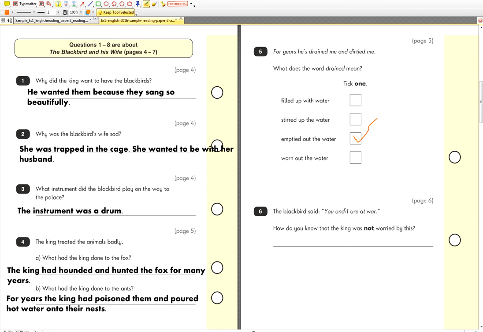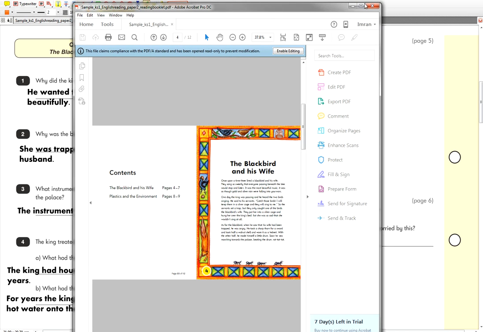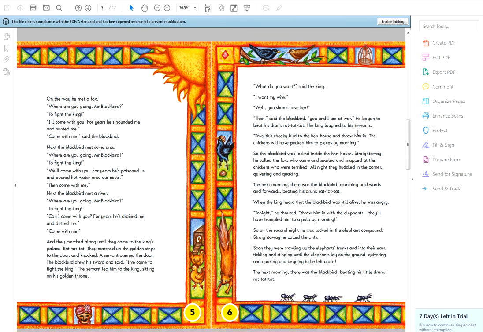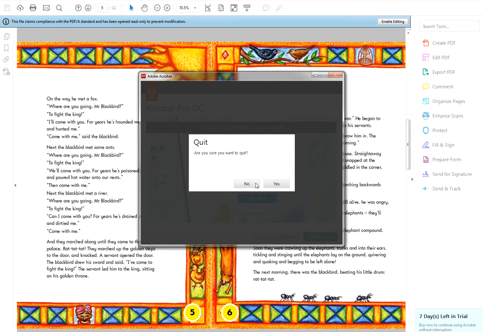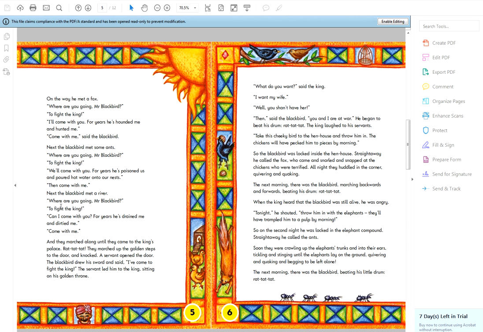The Blackbird said, "You and I at war. How do you know that the king was not worried by this?" So from the text, what was the king doing? Okay, so let me pause this a second. So the Blackbird said, "You and I at war." How do you know the king was not worried by this? Let's go to the text.